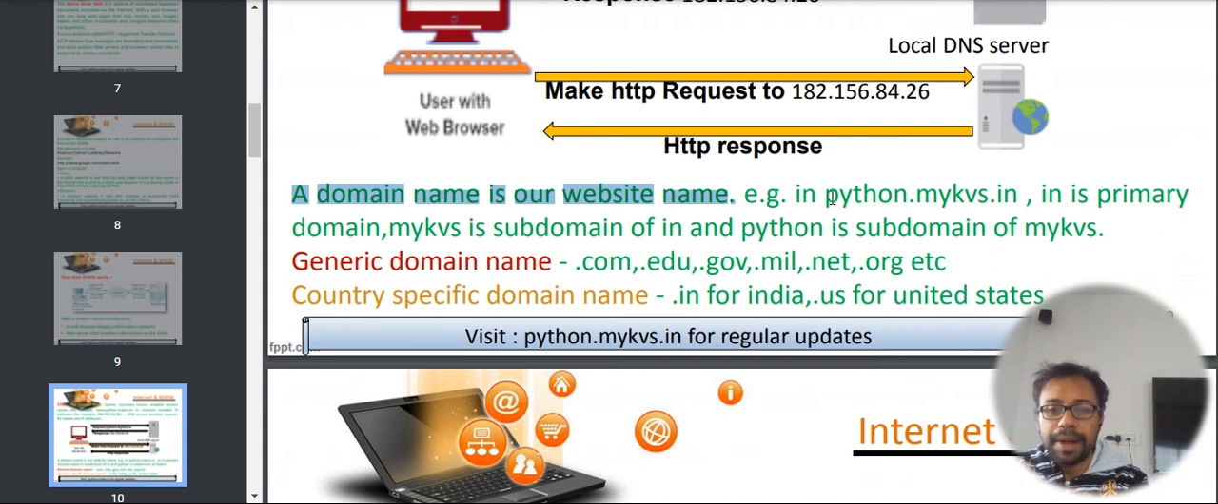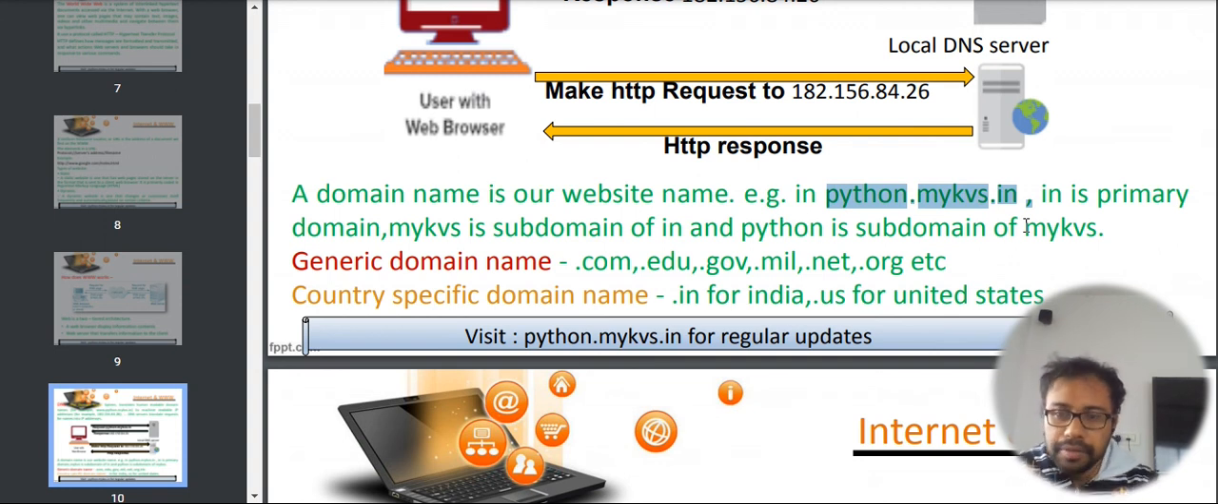Example, python.mykvs.in. This is the primary domain. What is the primary domain? Python.mykvs. Now, what is the country specific domain that was used here? That was .in. For example, www.google.com. So, Google is the domain name and .com is the generic domain name.